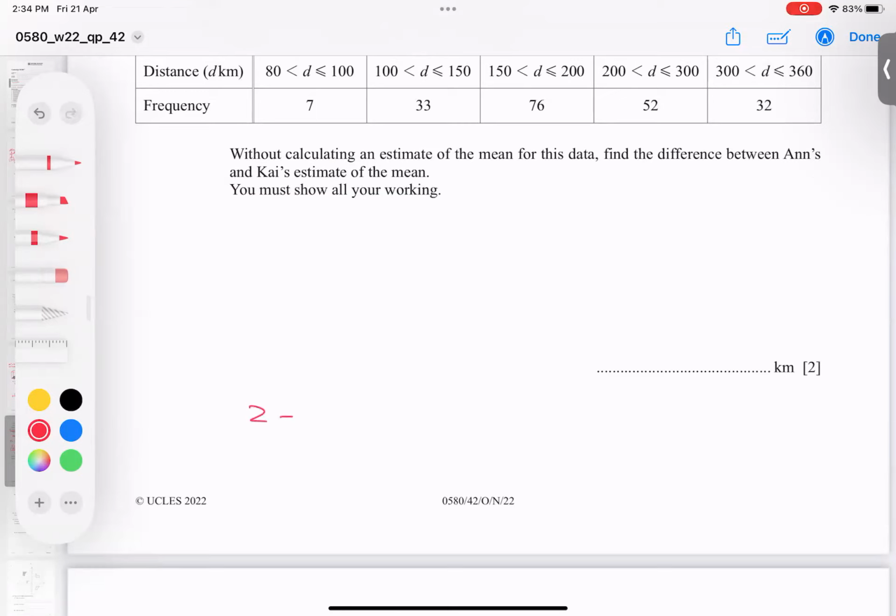One example: 2 plus 3 is 5, 5 plus 4 is 9, and divide by 3. If I find the mean of this data, it is 9 by 3, which comes to 3. But let's say I keep the first value the same, the second value the same, but the third value I change. For example, 5, 3, 4 plus 3 is 7, 7 plus 5 is 12. If I find the average now, 10 plus 2 is 12, and 12 by 3 is 4.